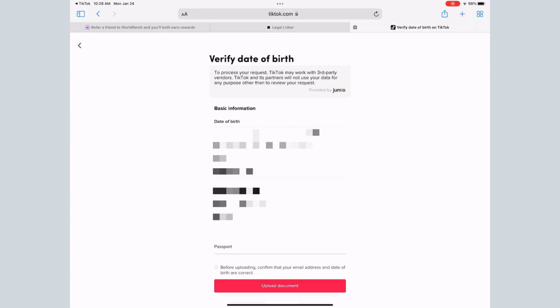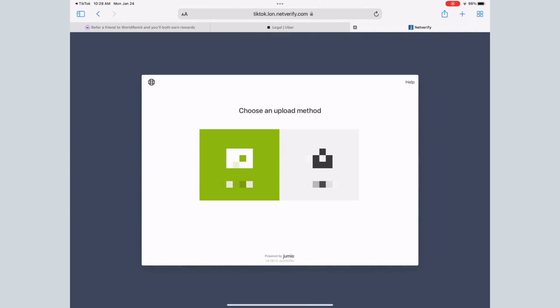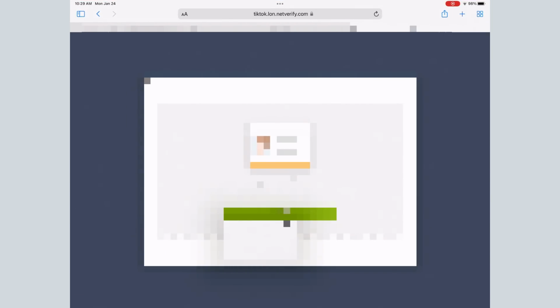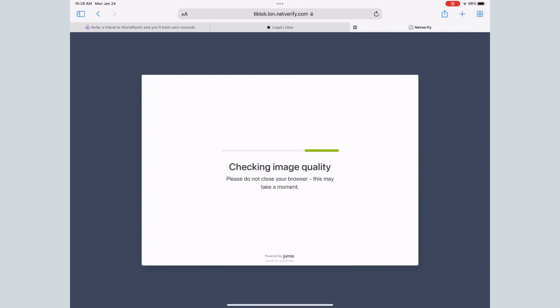Okay guys, so once you are done adding your details, simply select a document type. In my case, I have selected a passport, and after that it will ask you if you would like to take a picture or upload a file from your gallery. So guys, I recommend that you first capture it with your camera and after that upload it, because sometimes when you take a photo directly with the camera and upload it, it just glitches, or I don't know what happens, and it just doesn't verify. So I recommend you first click the photo and after that upload from the gallery. It makes the verification much easier.